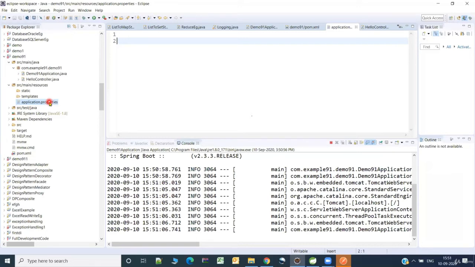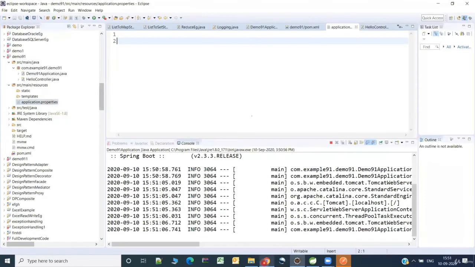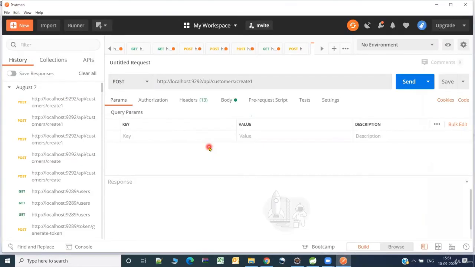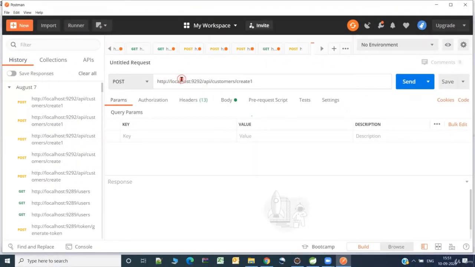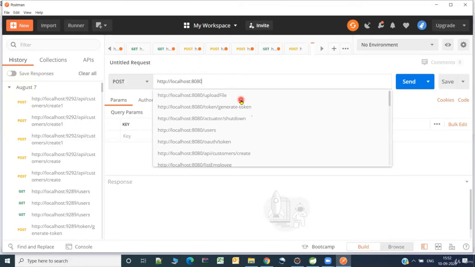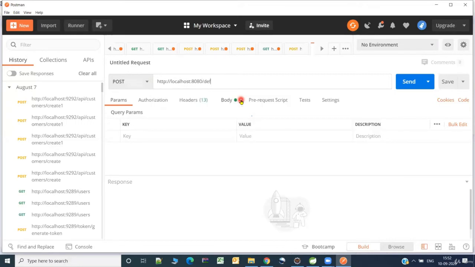Right. So now let's go to the Postman tool so that it will help us to try all the possible HTTP methods. Fine. So here I'm going to give the port number as 8080, and the URL we have is def, and I'm using the post.